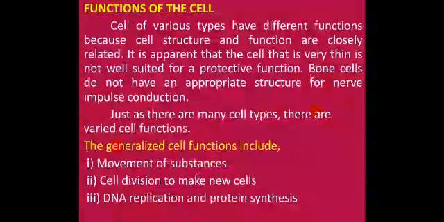Just as there are many cell types, there are varied cell functions. The generalized cell functions include movement of substances, cell division to make new cells, DNA replication and protein synthesis. These are the structure and functions of the human cells. Thank you.